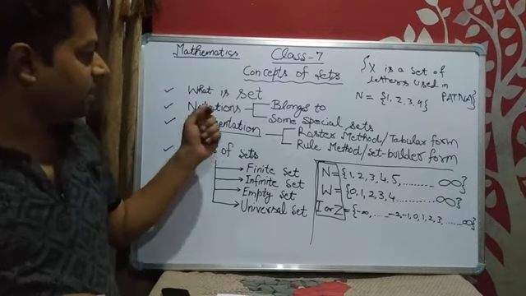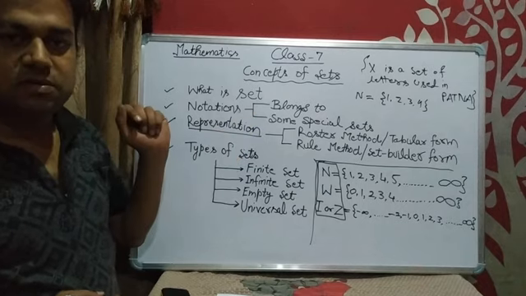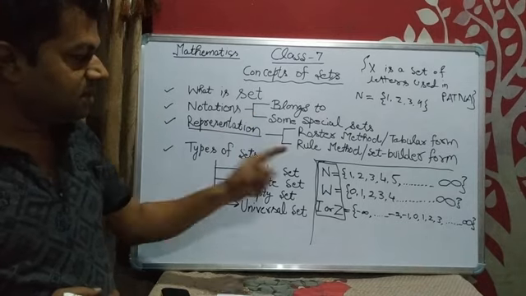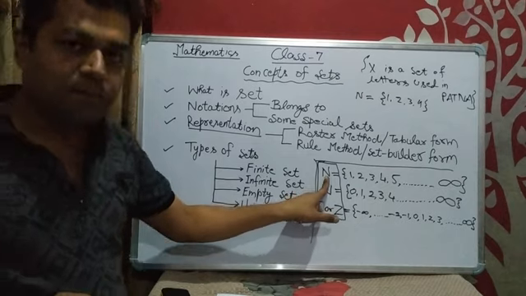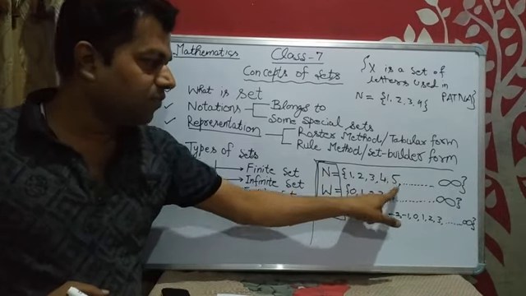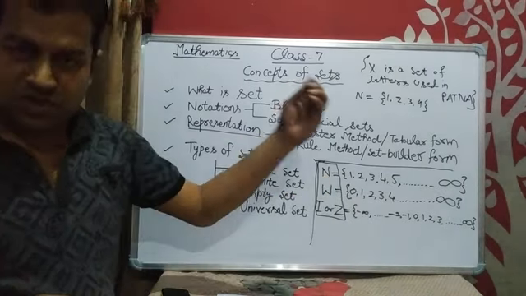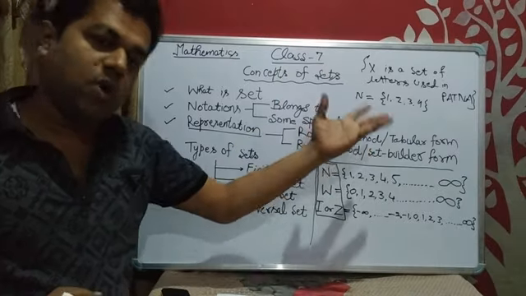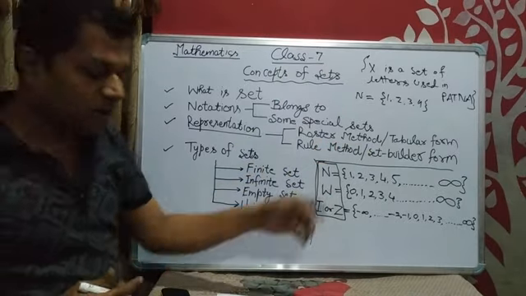Now, come back to the belonging sign. The elements of natural numbers are 1, 2, 3, 4, 5, 6, 7, 8, 9, 10, 71, 89, 102. Any natural number could be there.